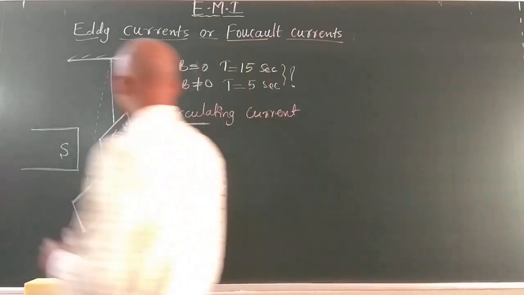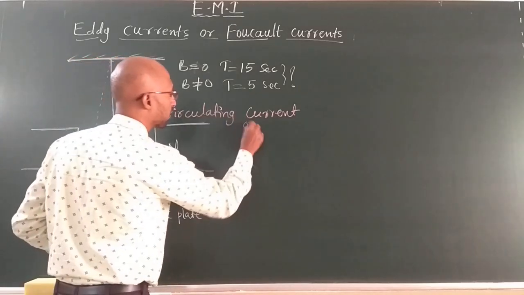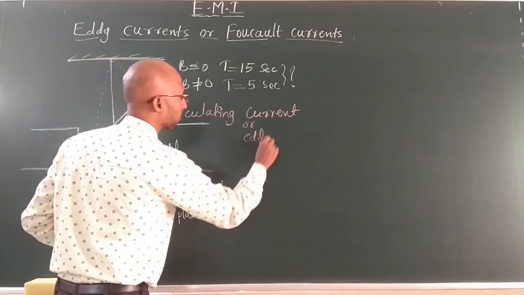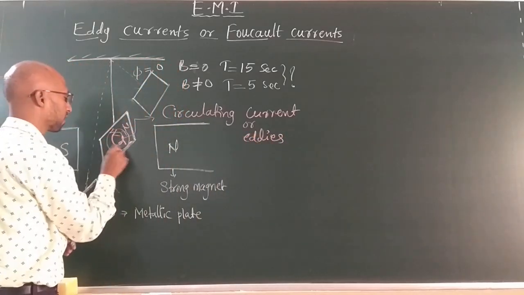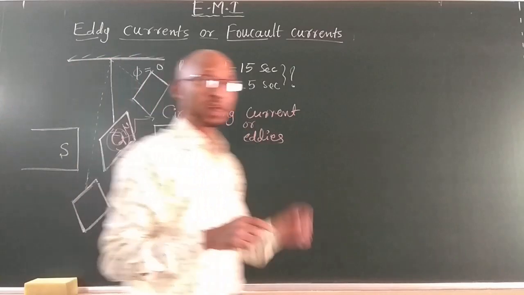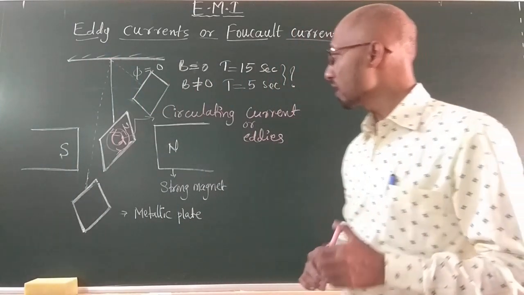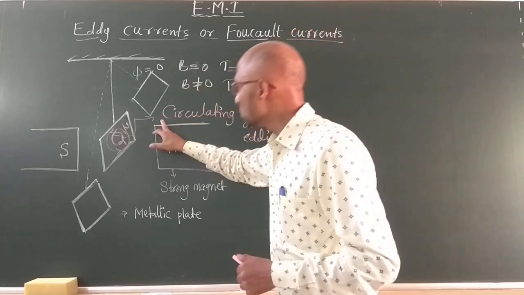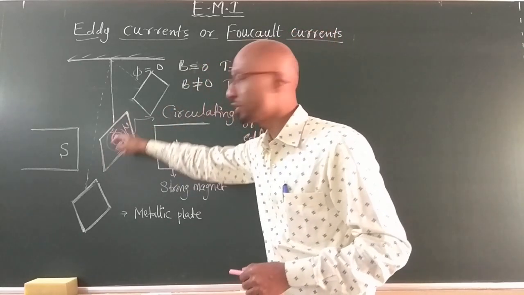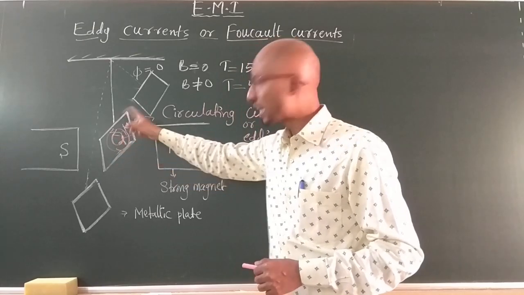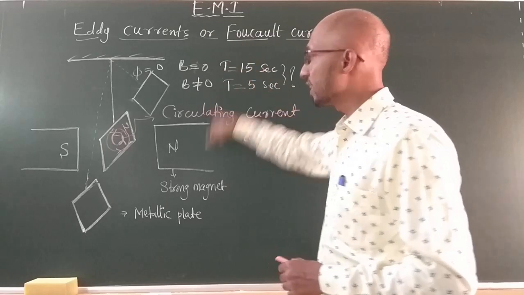These circular formations of the currents are called circulating currents. These circular moving formations of currents are called eddies. Hence they are called eddy current. Now how can we define the induced circulating current? Because it is induced, the change in magnetic flux links with the plate, hence the current is induced in a plate. Now how can we define the eddy current?